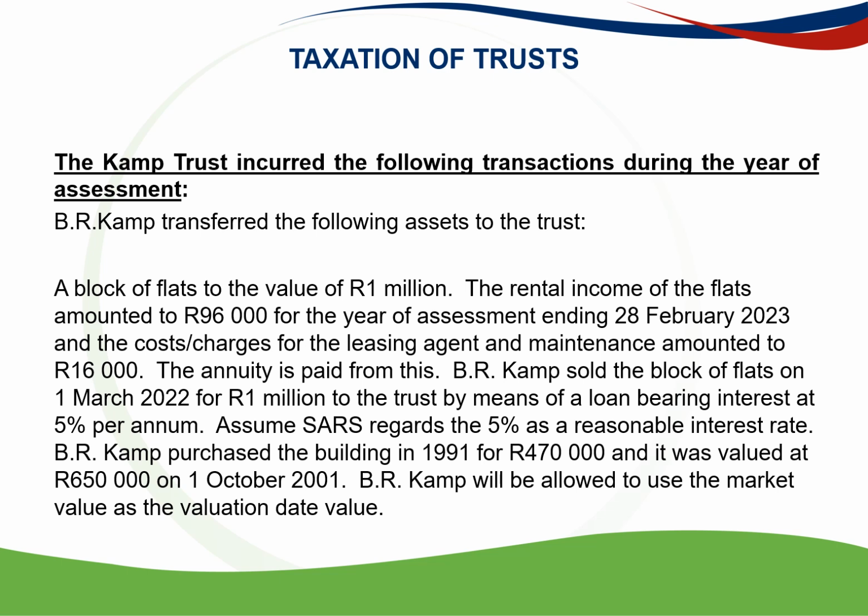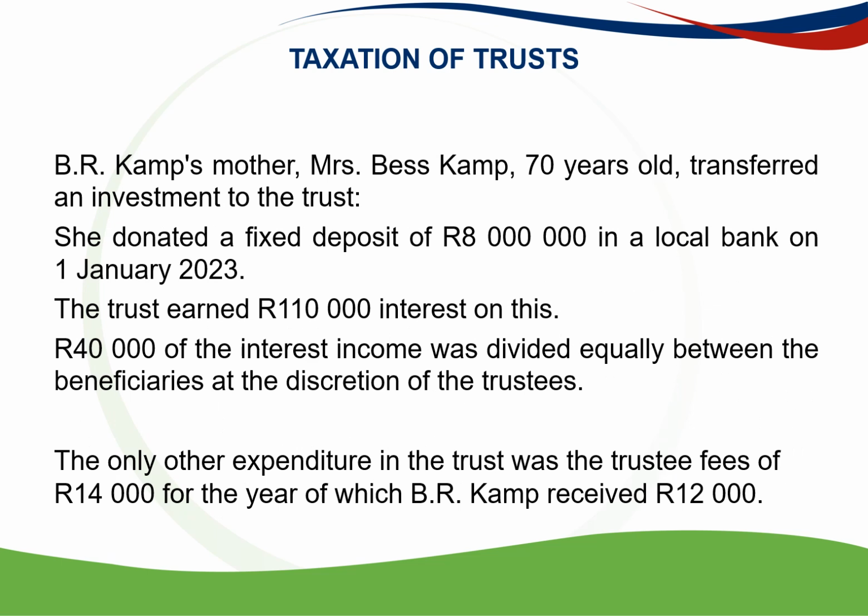And B.R. Camp purchased the building in 1991 for 470,000 Rand, and it was valued at 650,000 Rand on 1 October 2001. And B.R. Camp will be allowed to use the market value as the valuation date value for capital gains tax purposes.